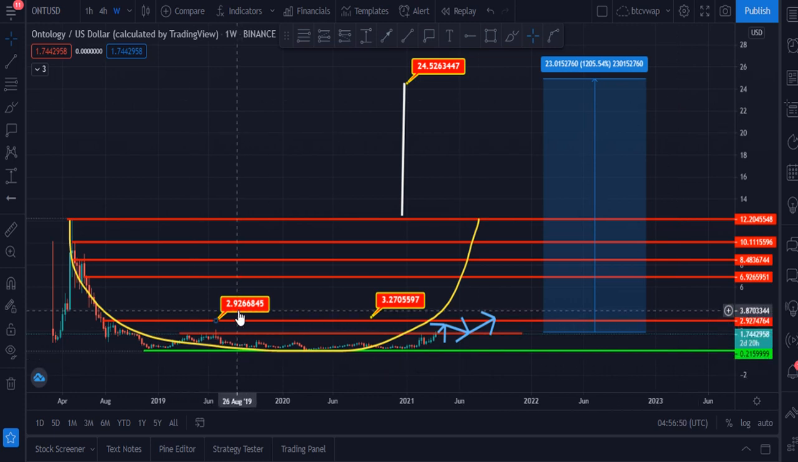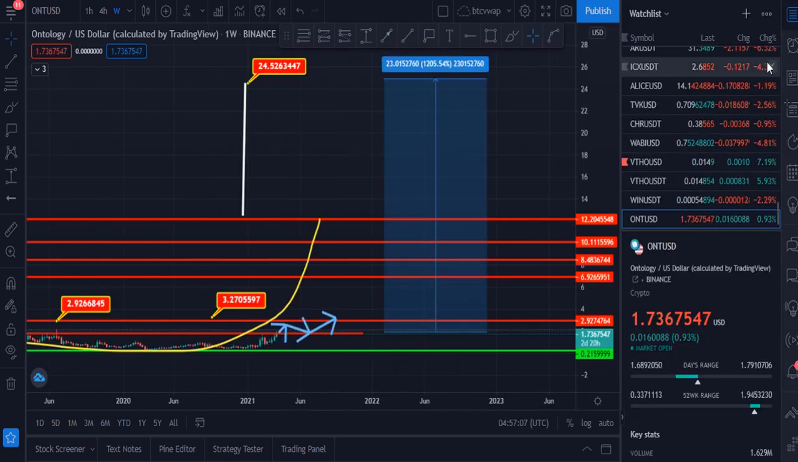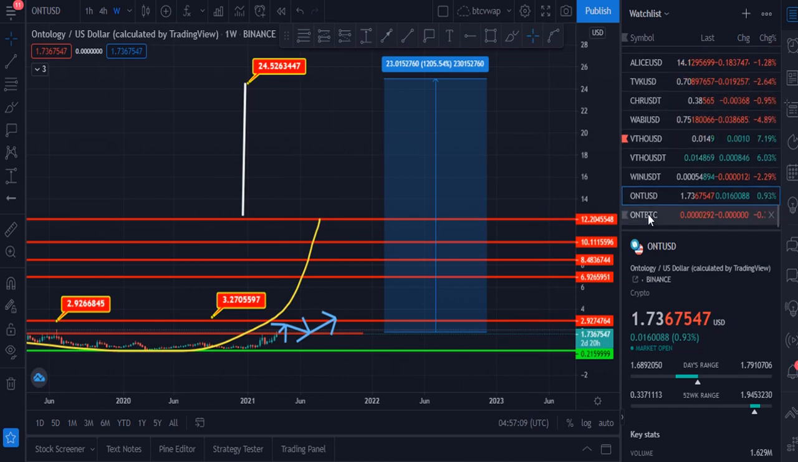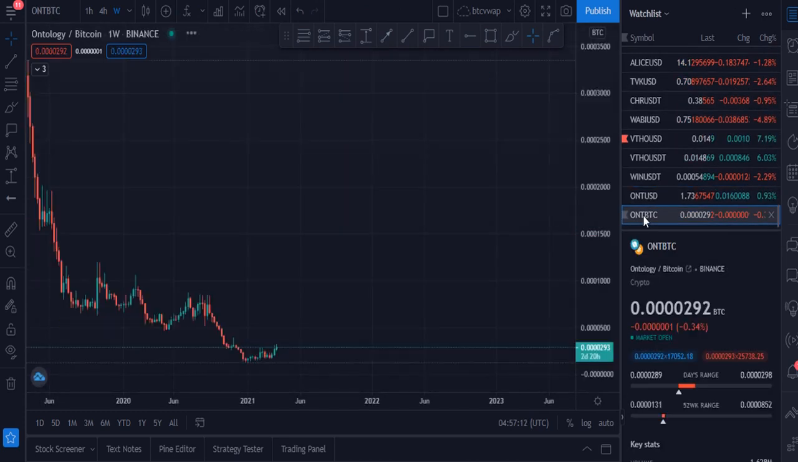$2.92 is our immediate short-term target. $3.2 you can say it can hit within some days, and after that these are two targets, $24 and $24 is our target, sorry. And let me please show you the BTC chart, ONT BTC pair.